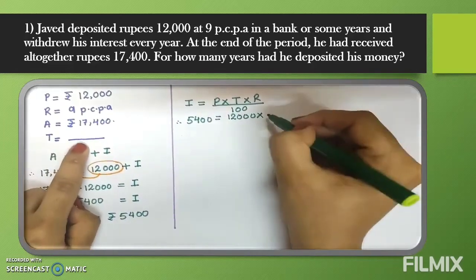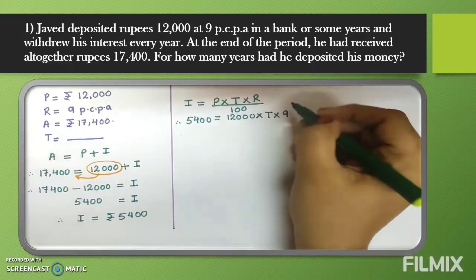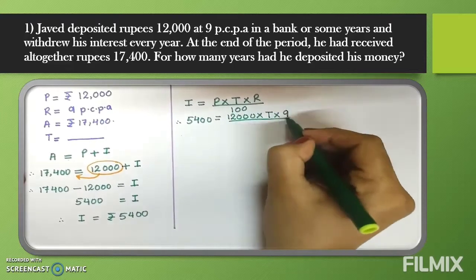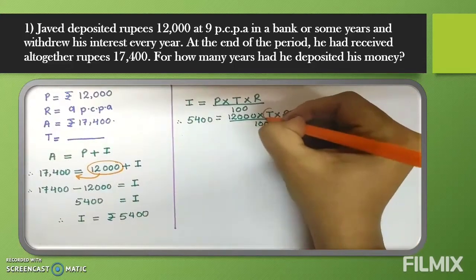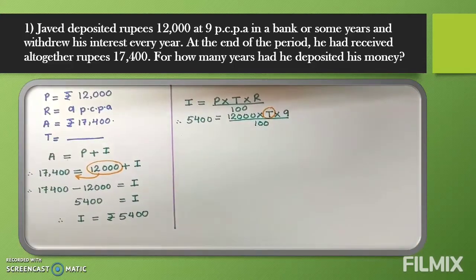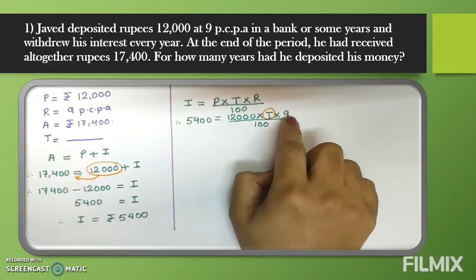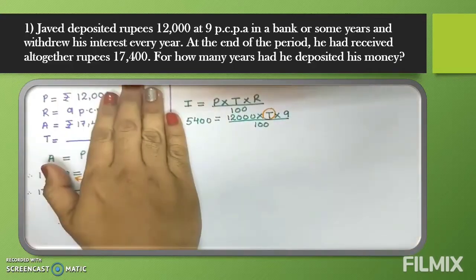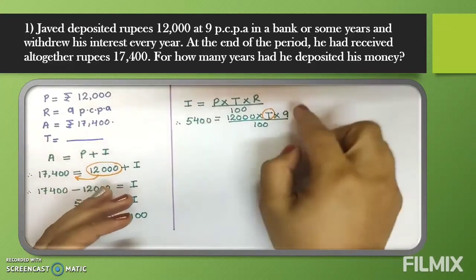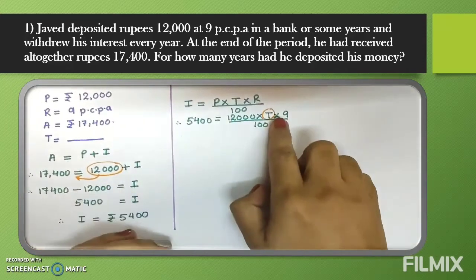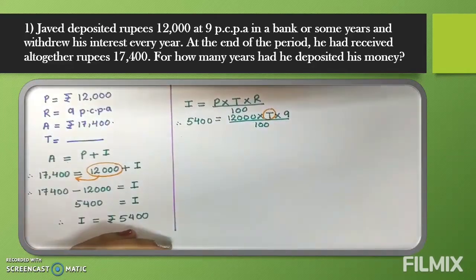We know T, no, T is blank, they are asking. So T we will write same. R we know is 9. So for R we will write 9. This upon 100 we will write same. Now what we have to do? We have to find out the value of T. So T we will write same as it is, and all the rest of the numbers that are along with T, these all we will shift to the other side of the equal sign.